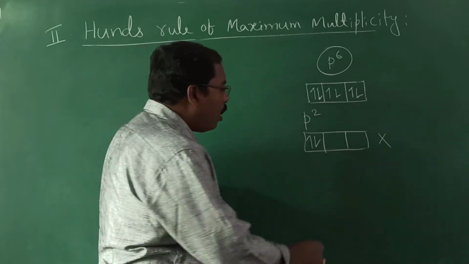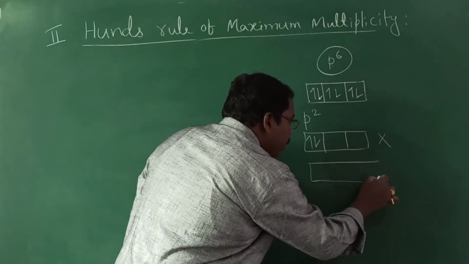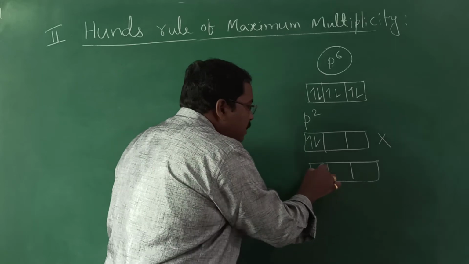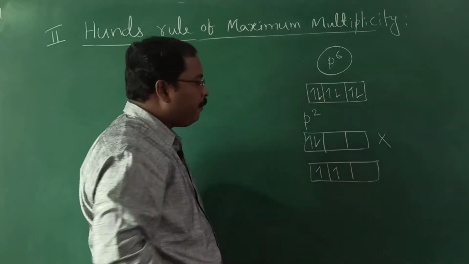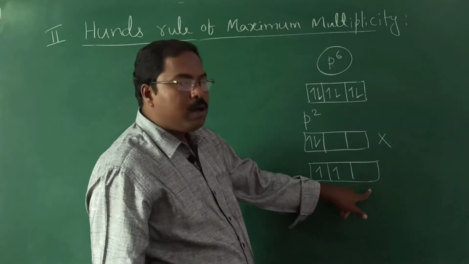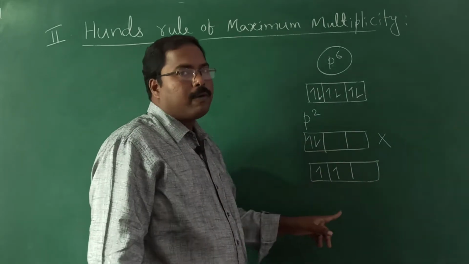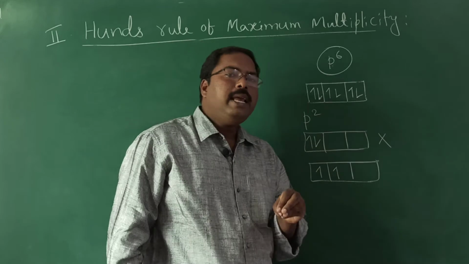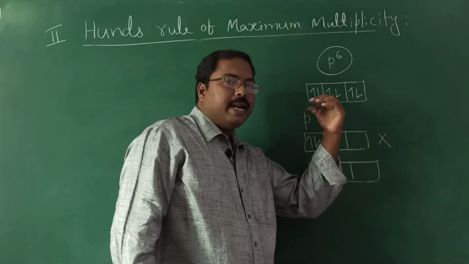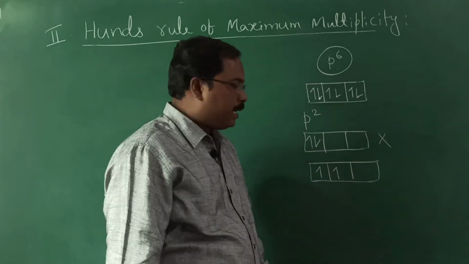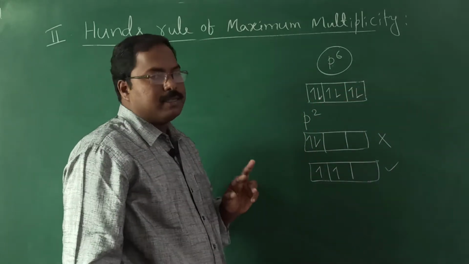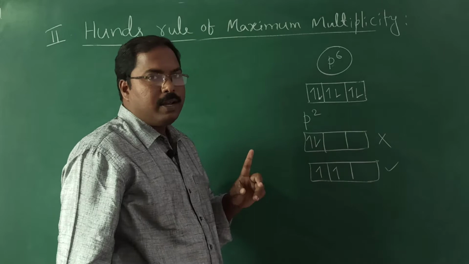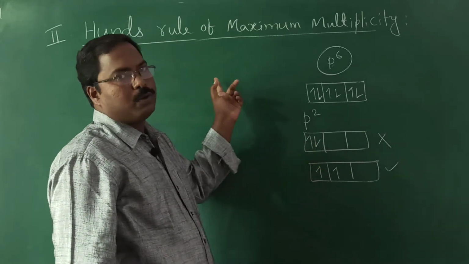While filling the orbitals in a subshell, we should fill the orbitals first with the clockwise direction. Then after completely filling all the orbitals with the clockwise direction, only then the electrons will enter with the anti-clockwise direction. So when 2 electrons are there, we should write like this. We cannot write like this. This is against Hund's rule.